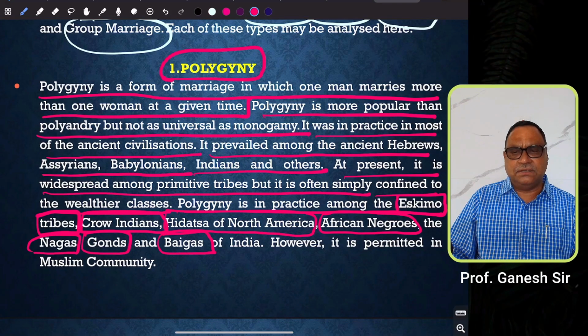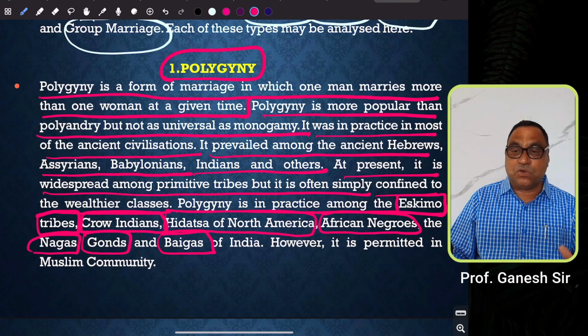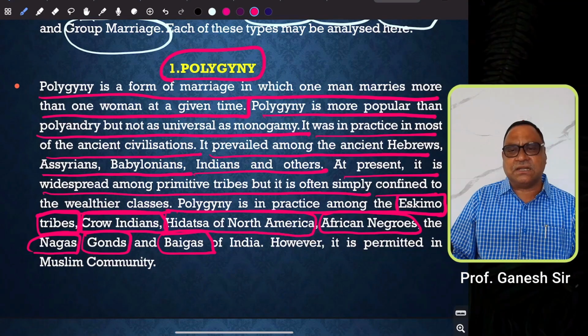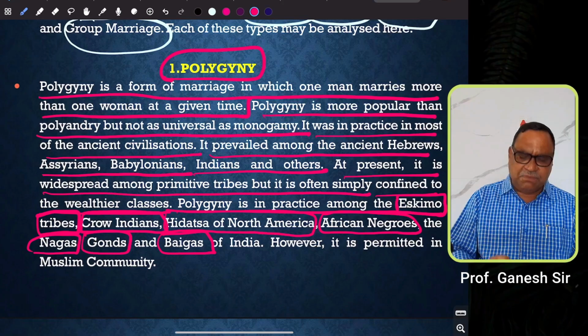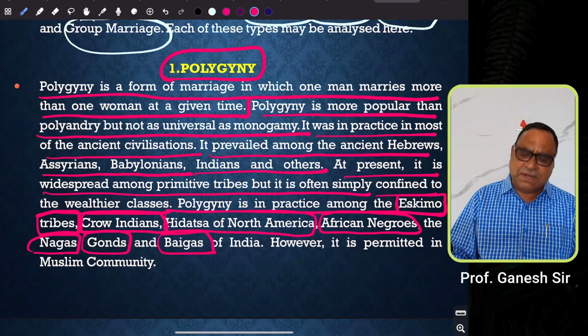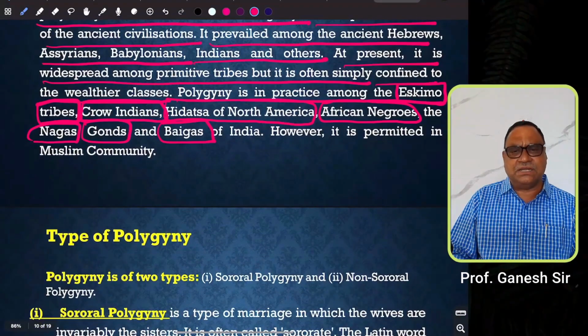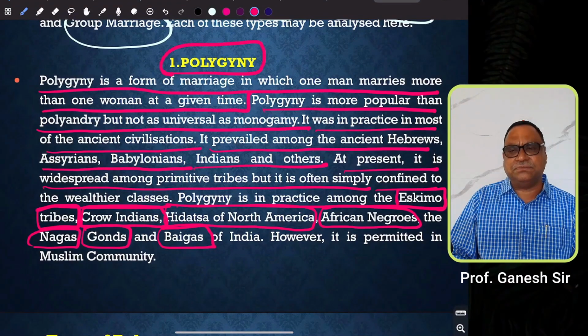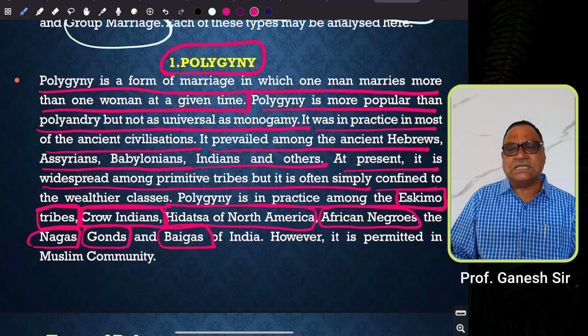However, it is permitted in the Muslim community also, with certain conditions, rules and regulations. As far as examples from tribal communities are concerned, the Naga, Gond, and Baiga are the three best examples for polygyny, and even today they practice it. But other religions like Hinduism, Christianity, Buddhism, Jainism, and Sikhism prohibit polygyny.